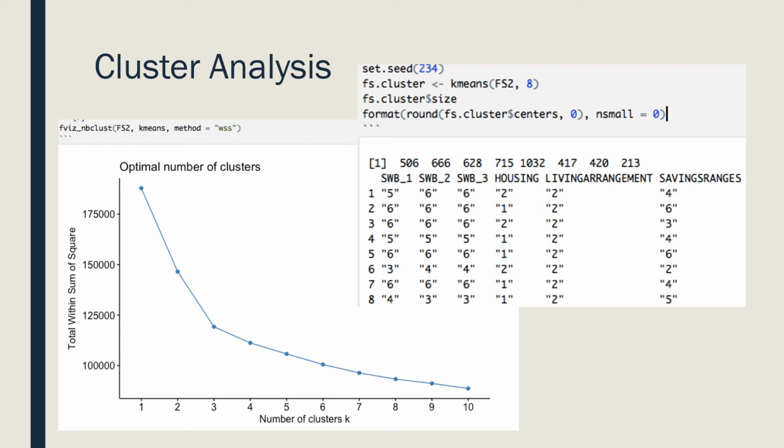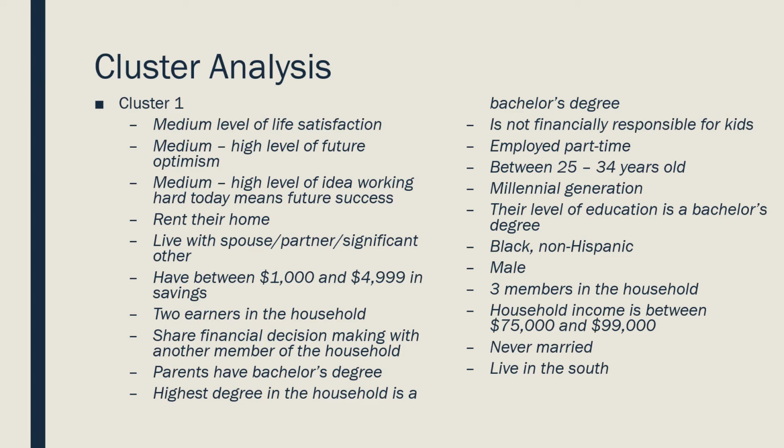Definitely something to note that my clusters are not fully evenly distributed, so I kept that in mind. And then I didn't scale the data. I opted to round it to the whole numbers because I'm really using categorical data even though it is in a numeric form, and I needed to be able to identify within this cluster what does this number mean. If I scaled it, I really just had, is this above the mean or below the mean? But that's really hard to understand if the mean is "I own my own home." So once I had done my cluster analysis, I really just did exactly that.